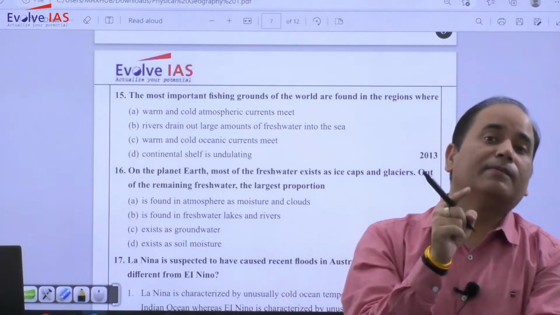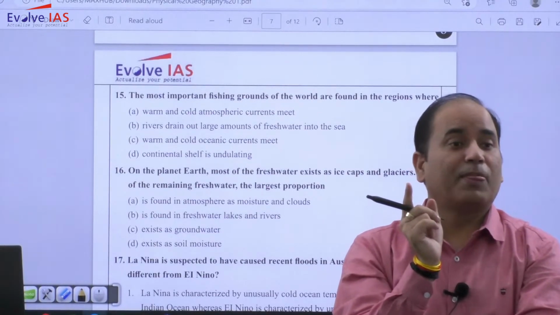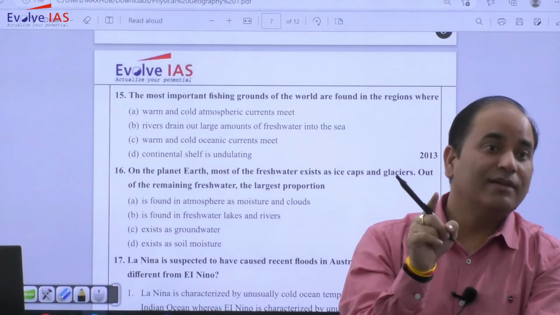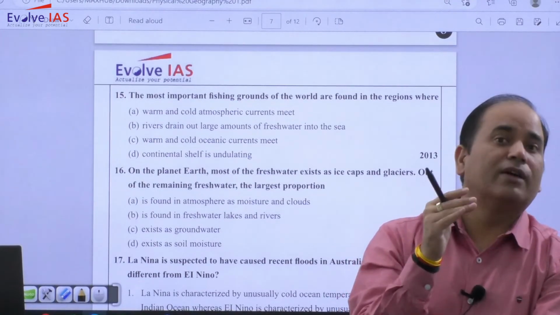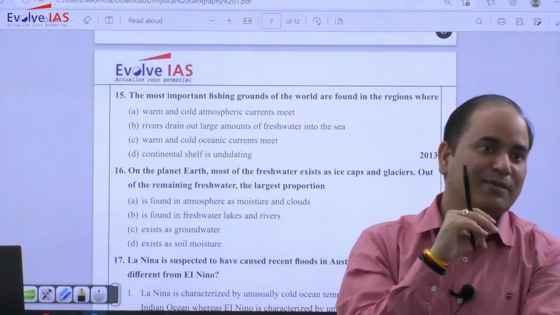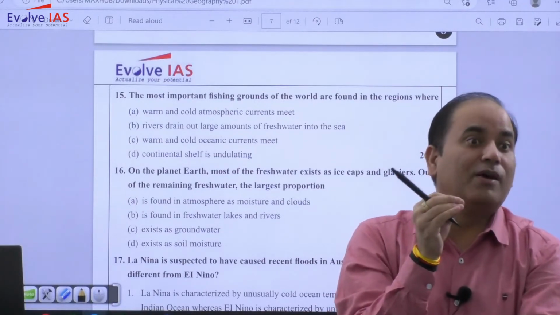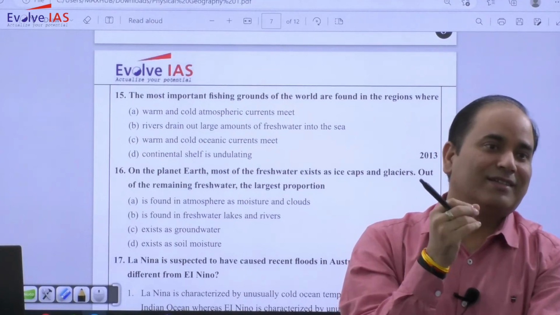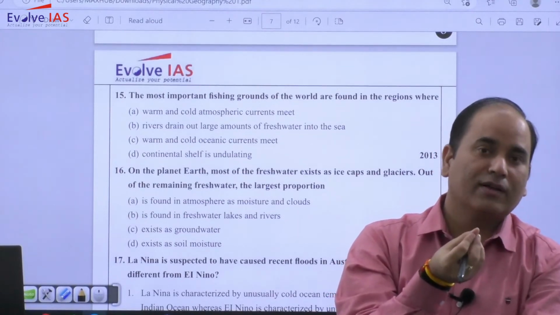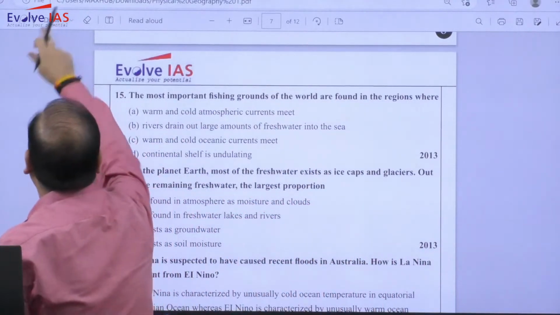इसके अलावा आपको मिलेगा western side of South America, because you will find there the Peruvian current. Western side of America you will have California. फिर एक और फिशिंग ग्राउंड मिलेगा, that is in Northern Europe. So in Northern Europe, Scandinavian region, temperature of water is very cold, but cold water में थोड़ा warmness लाती है कौन सी current? North Atlantic Drift. So in North Atlantic Drift also there will be stream fall and that is also a very important fishing ground.